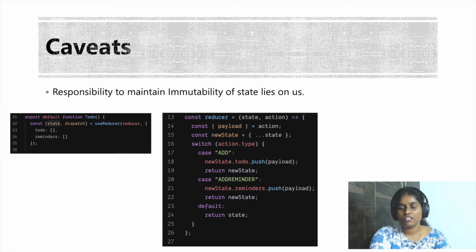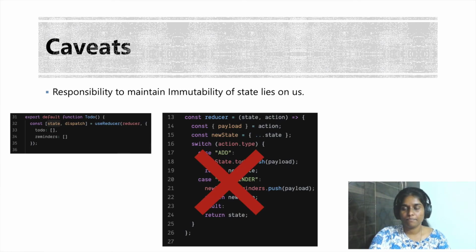But do you think it's correct? I don't think so. Had this been a Redux reducer, it would have thrown some error, something saying that some state change has been observed during dispatch. By taking the decision of not using state management libraries, the responsibility of maintaining a reducer function as a pure function now lies with us.